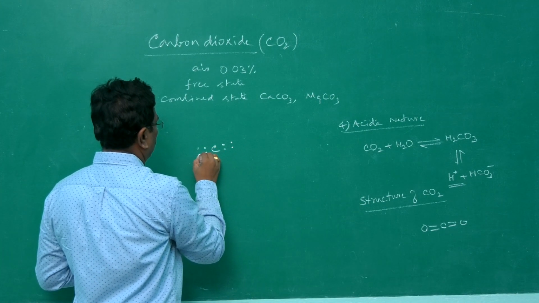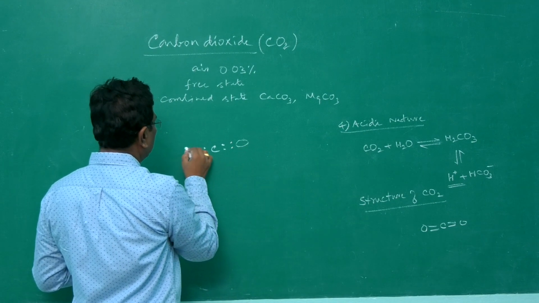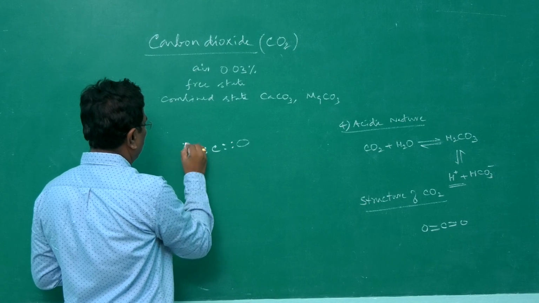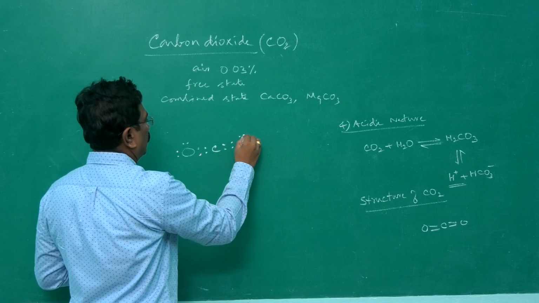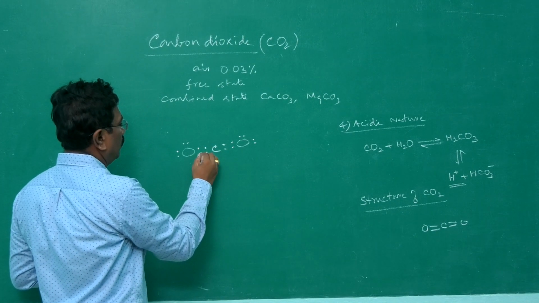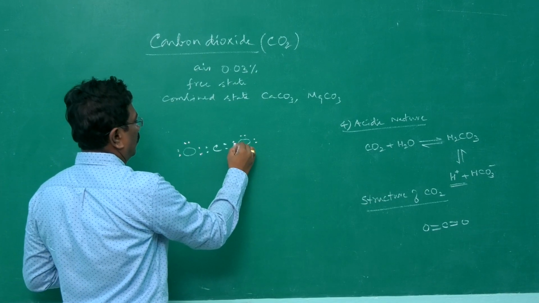All right. Here 2, here 2. But oxygen, in the outermost energy level, has got 6 electrons: 1, 2, 3, 4, 5, 6 electrons.